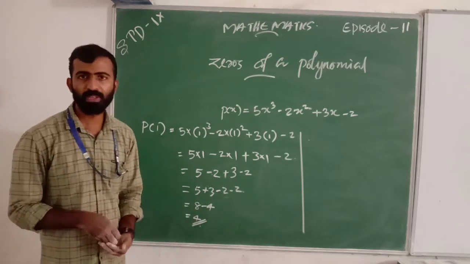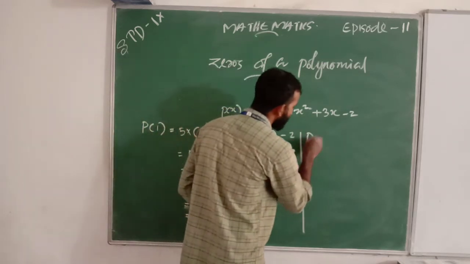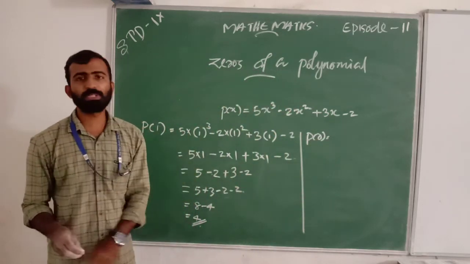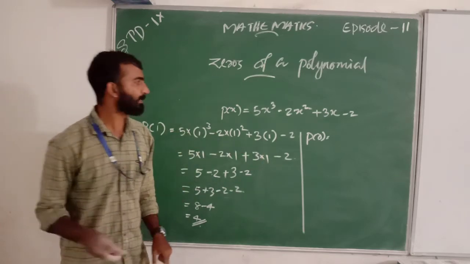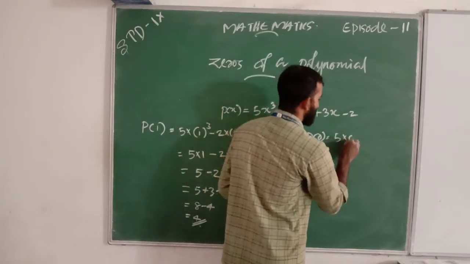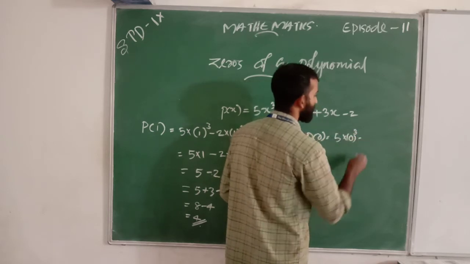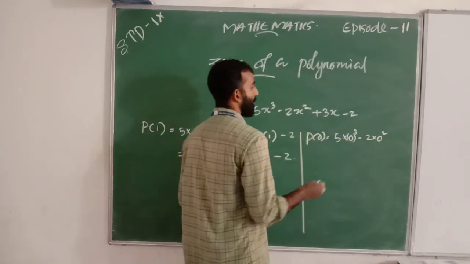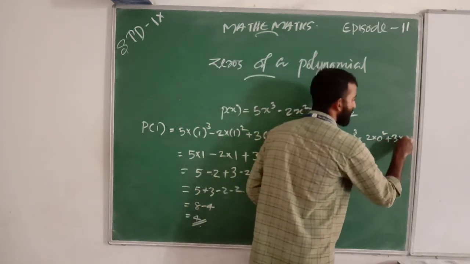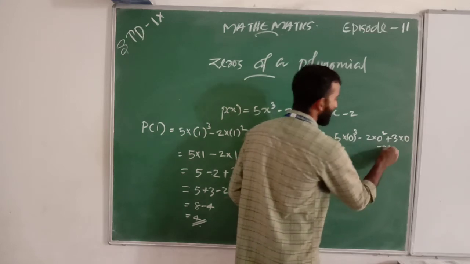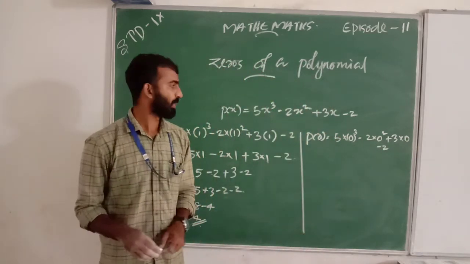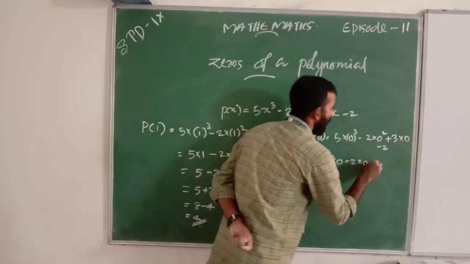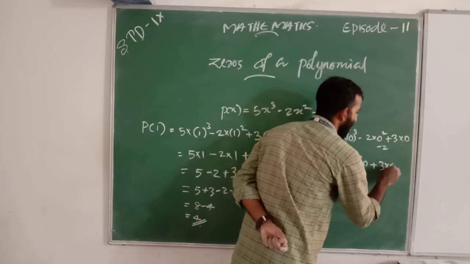We get 4. Can we find p of 0? P of 0 means 5 into 0 cube minus 2 into 0 square plus 3 into 0 minus 2.